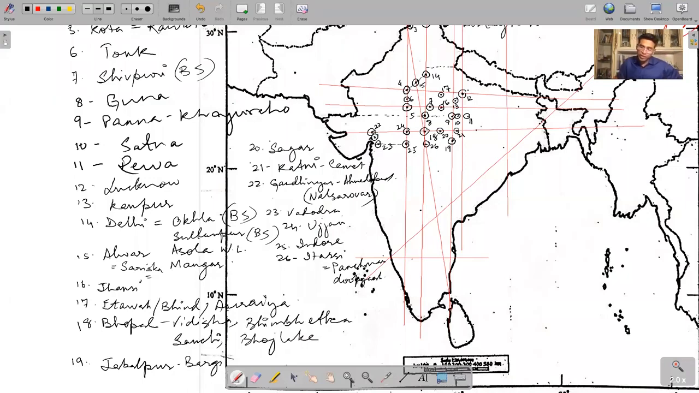So I think so far so good. Now, can anybody tell me what is here? Look at this intersection here. What do we have here?